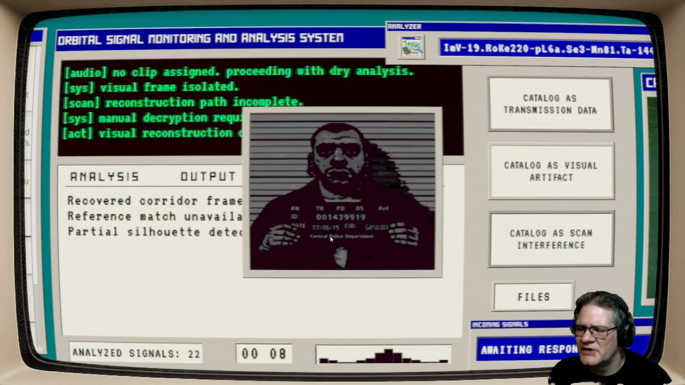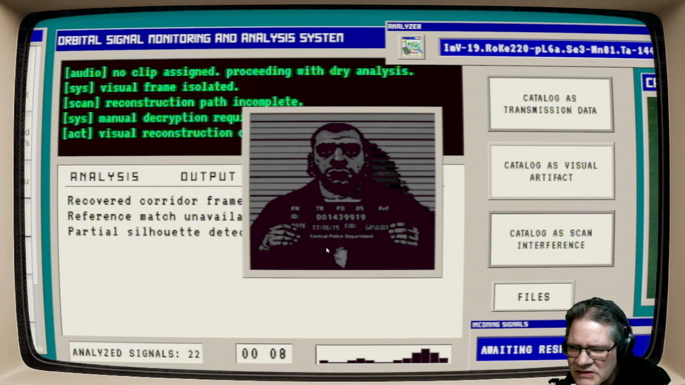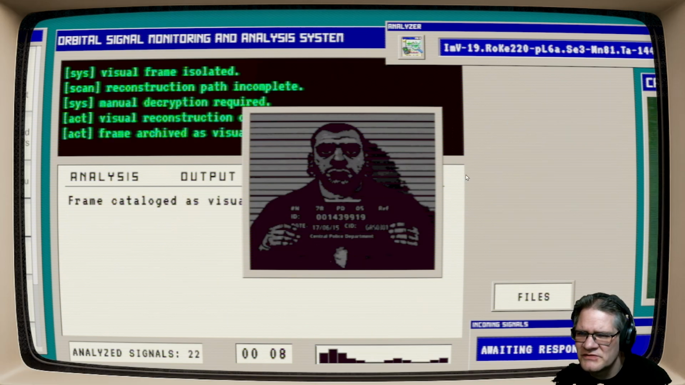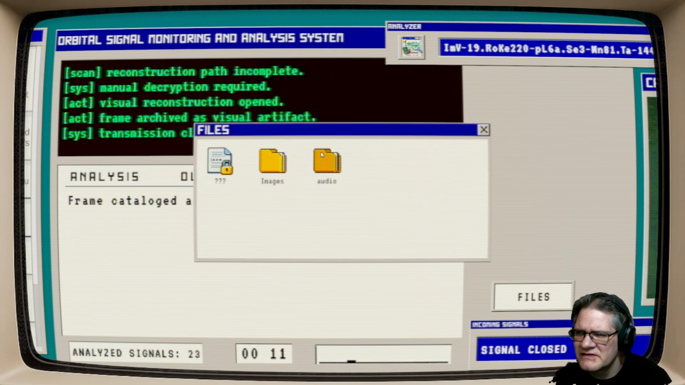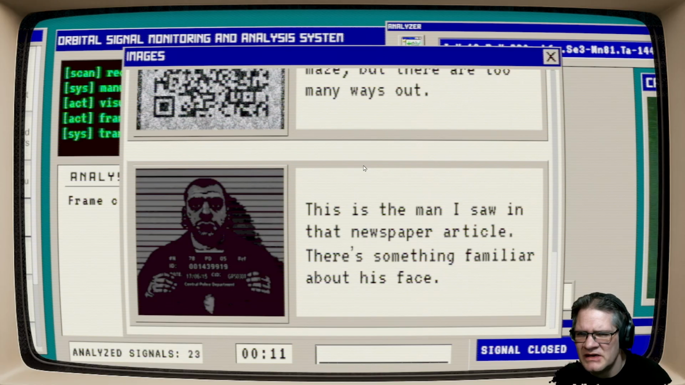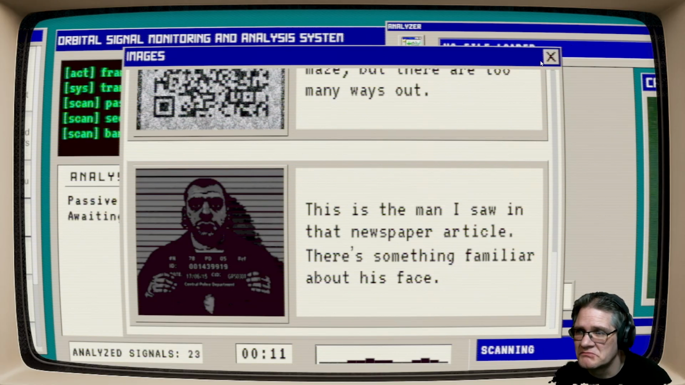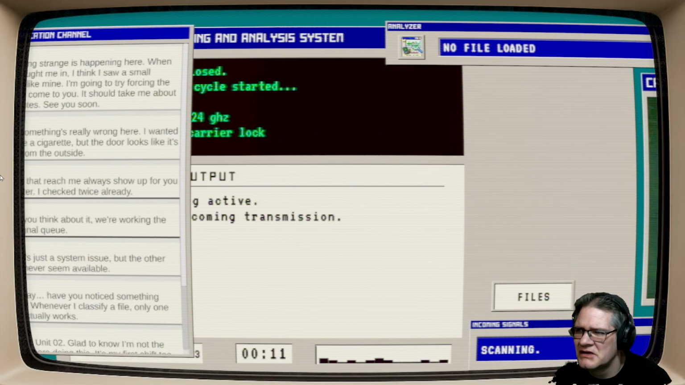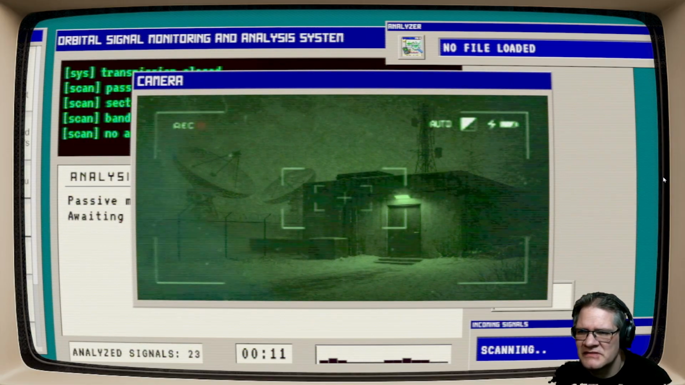Oh, wait, what? Interesting. Okay. There's no name. Huh. I don't know. Visual. Definitely visual. Let's see what I have to say about that. This is the man I saw in that newspaper article. There's something familiar about his face. Okay. Oh, I haven't looked at this in a while.